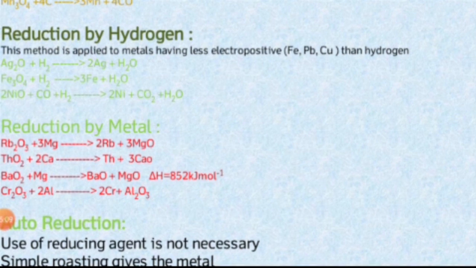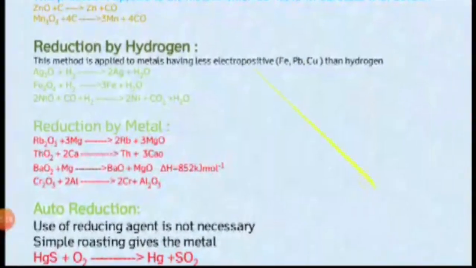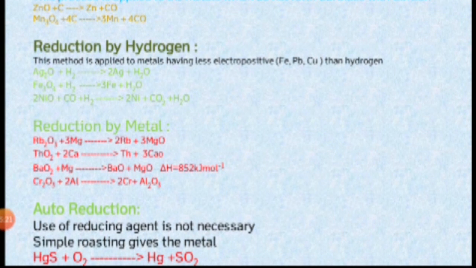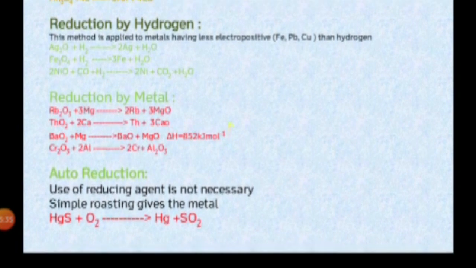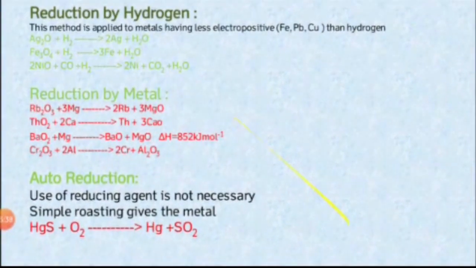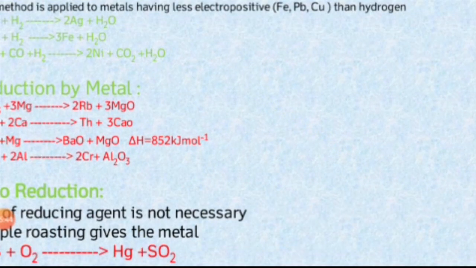So these are the examples of metal oxides treated with the active metals, that is first group and second group metals. And another thing, apart from this, other metals also act as a reducing agent. So here the given example is chromium oxide, Cr2O3, treated with the metal aluminium. Here the metal aluminium acts as a reducing agent. So Cr2O3 is reduced to Cr, chromium metal, and Al, aluminium metal, the reducing agent, is oxidized as